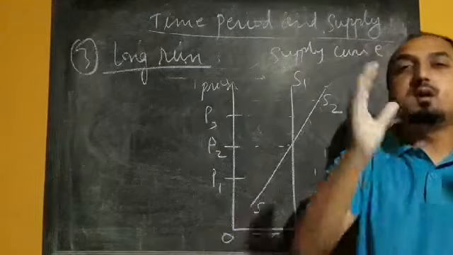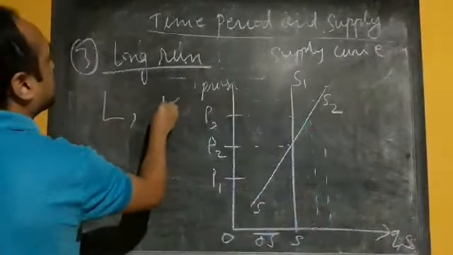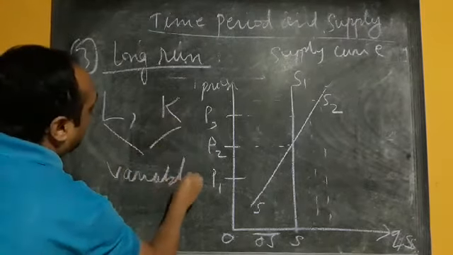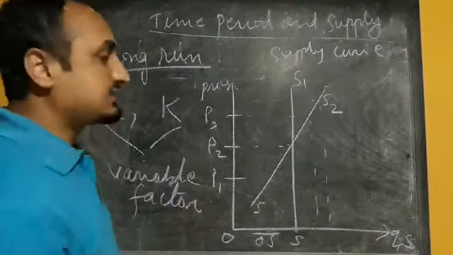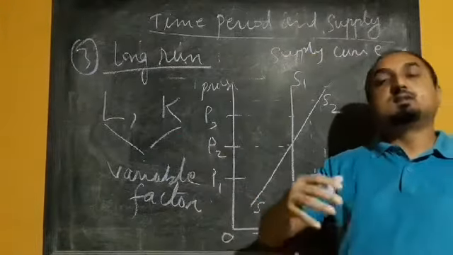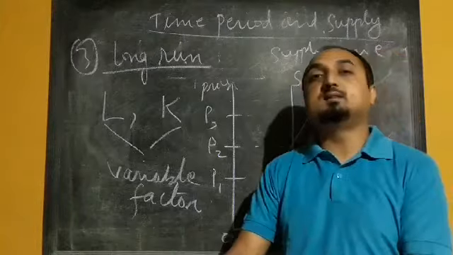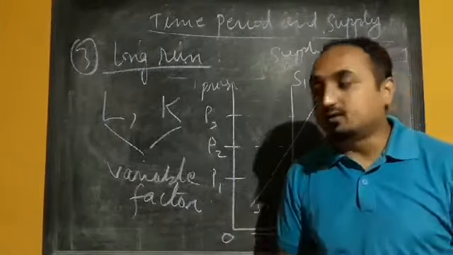Machine equipment will remain fixed. But in the case of long run, both labor and capital are variable factors. So production can be increased by changing both. Capital means they can install more machines and equipment, and increase the plant size, and hence the production can be increased.